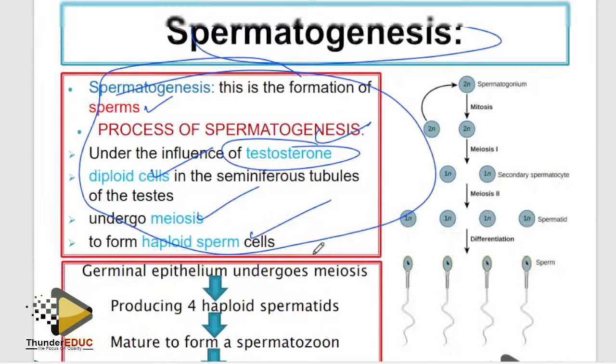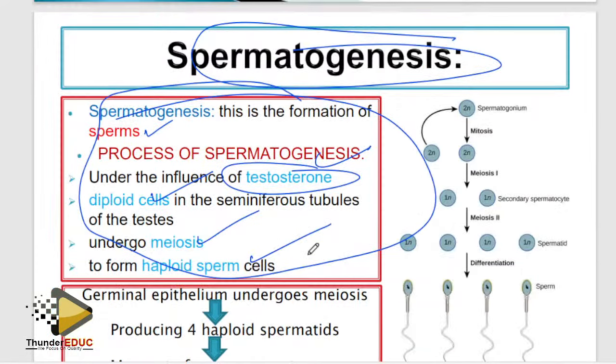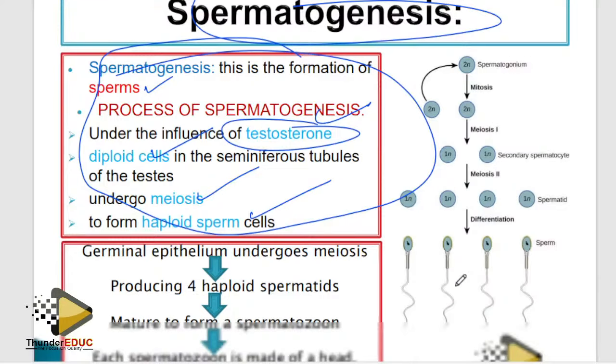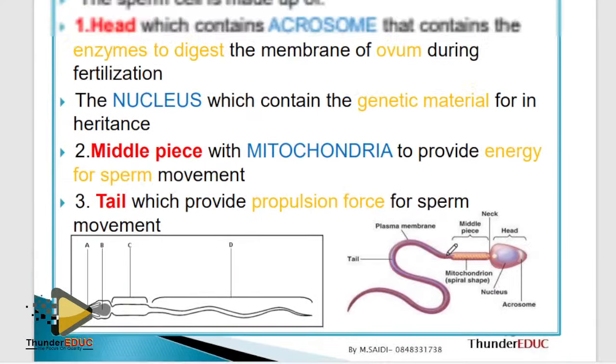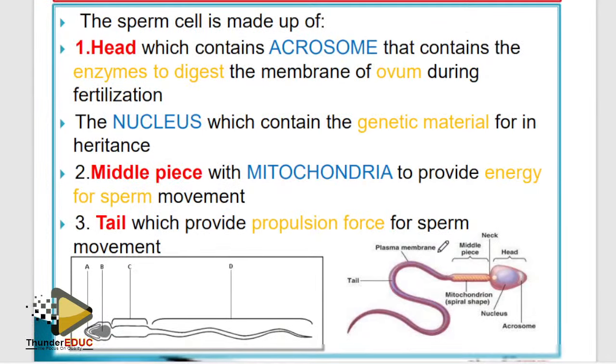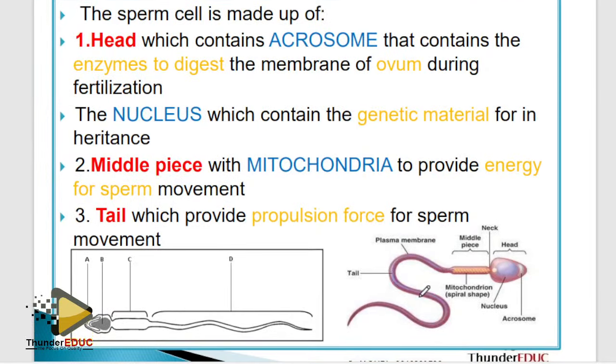So, please, if you are to read the spermatogenesis and oogenesis, focus on that. If you don't have it, take a screenshot, then try to record it. Try to revise it. Structure of the sperms. What are they asking here? There are some 3-4 questions they ask here. You can't miss it if they bring it.